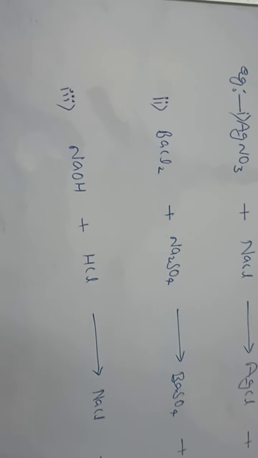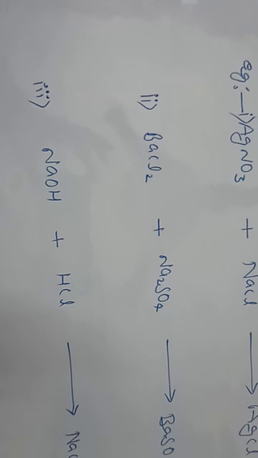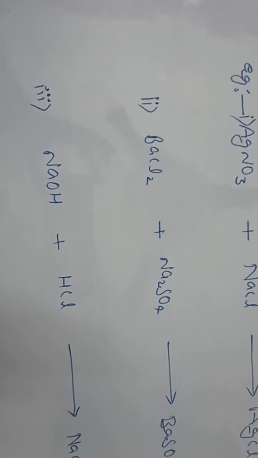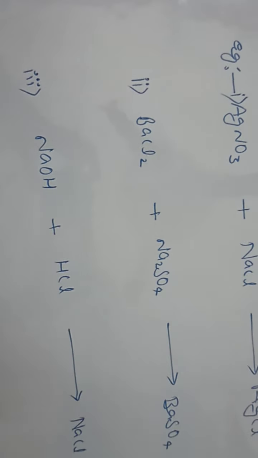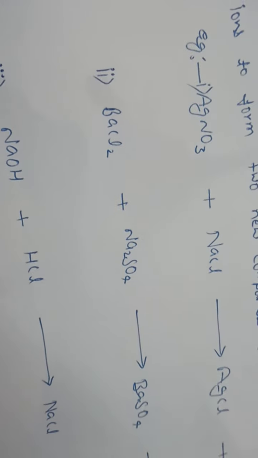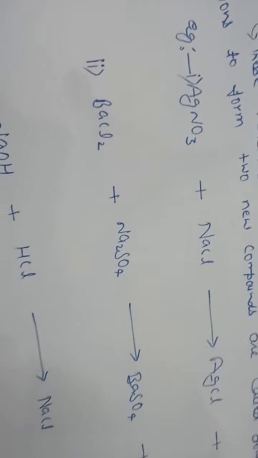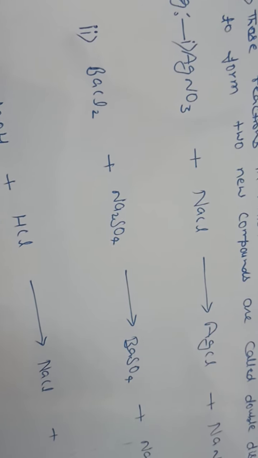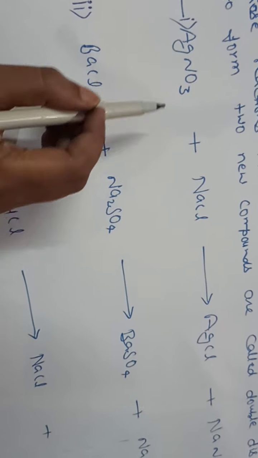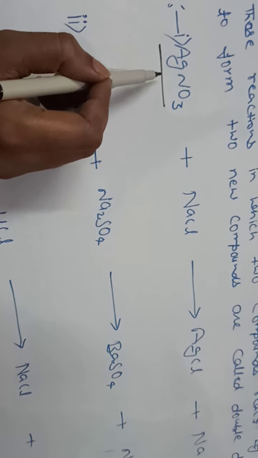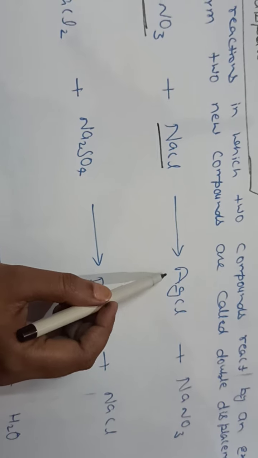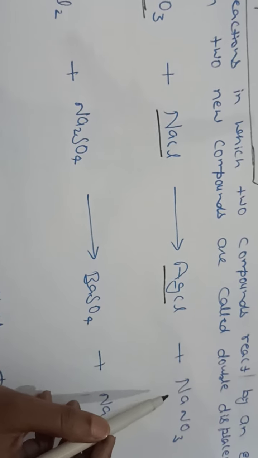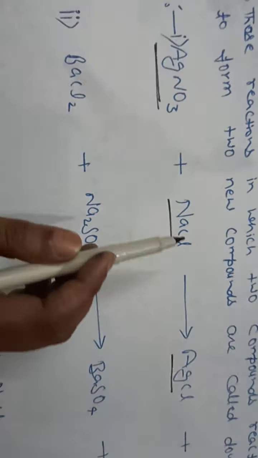A double displacement reaction usually occurs in solution, and one of the products is insoluble, or you can say it precipitates out. So the first example here: this is called silver nitrate, this is called sodium chloride, this is silver chloride, and this is sodium nitrate.